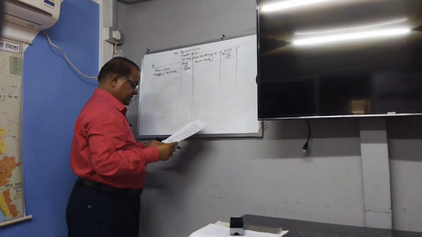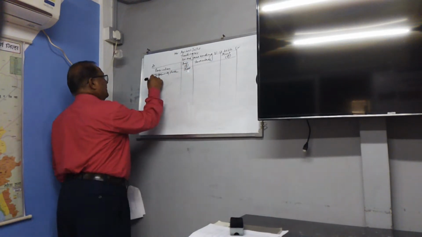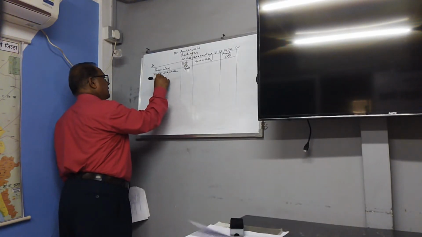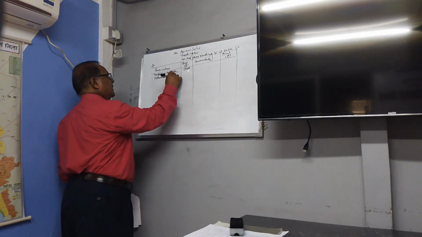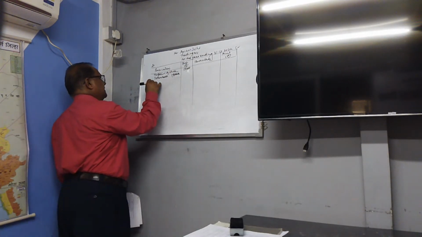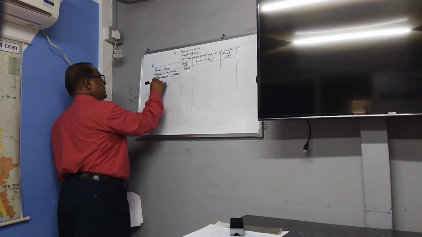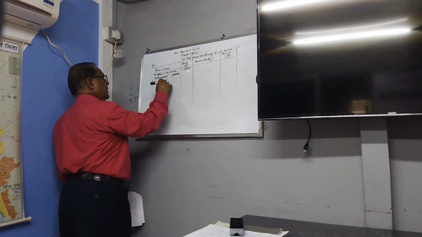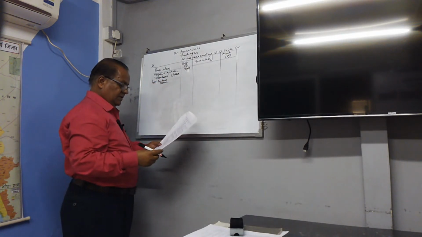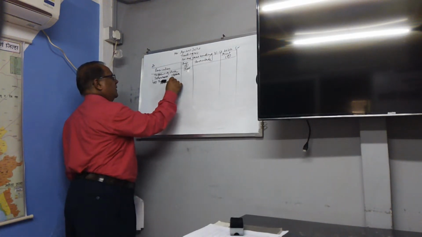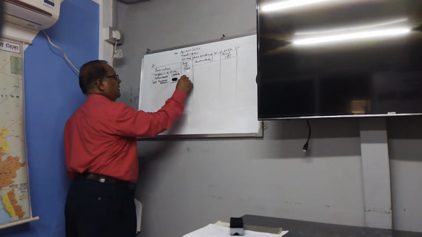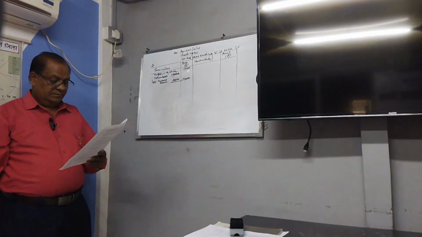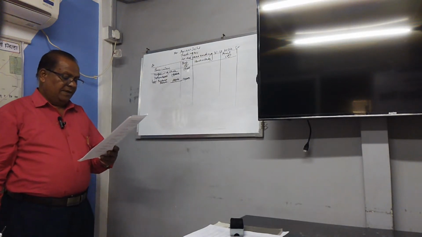Then purchases. To purchases 1,40,000. Less purchases return. Purchases return is equal to 7,000. Then it comes to outer column 1,33,000. Then damaged goods.